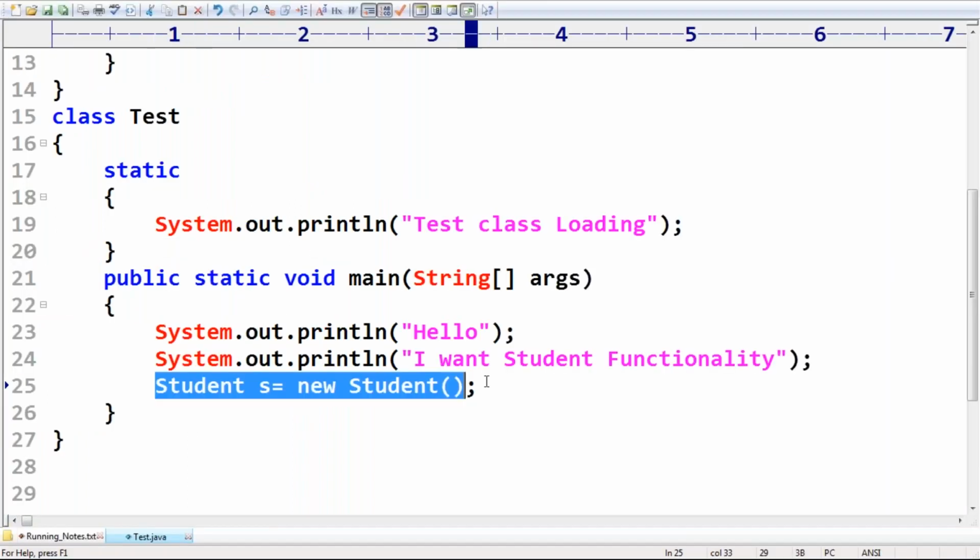Whenever you create a Student object, at that time the Student class file will be loaded. So all class files won't be loaded at the beginning. If a class is required, then only that particular class will be loaded. This type of behavior is called the dynamic nature of Java. Are you getting the point?